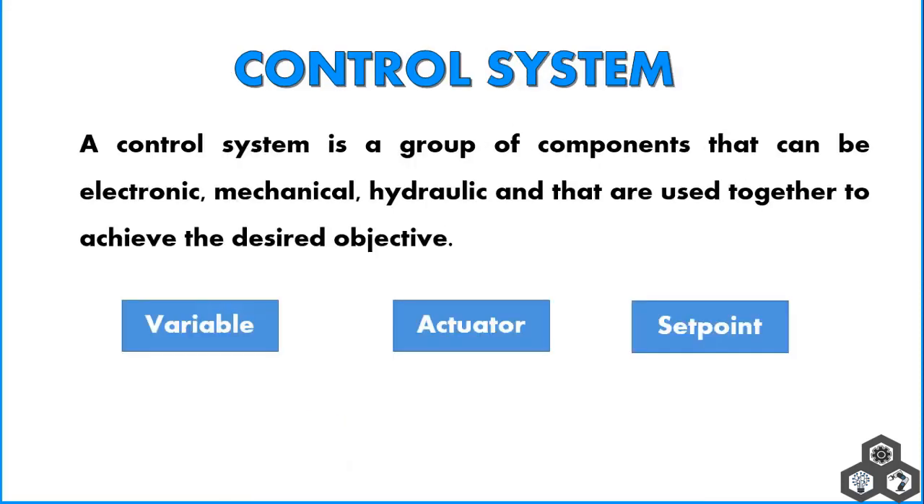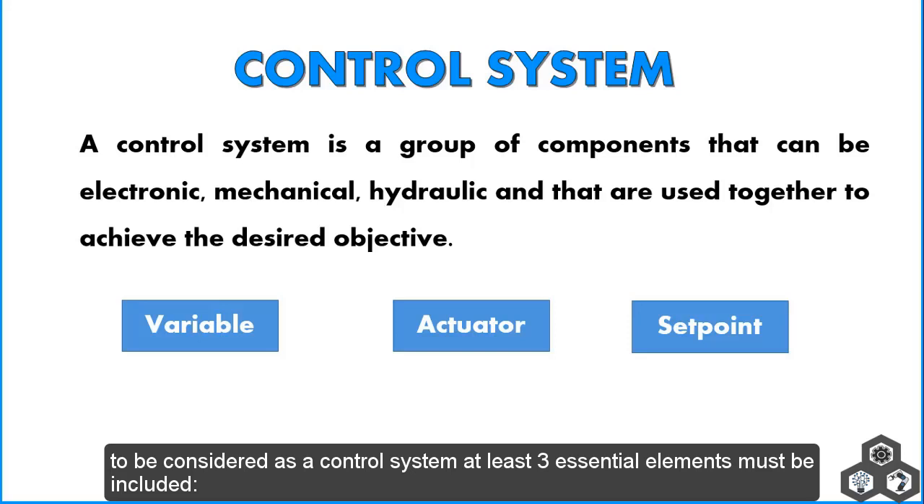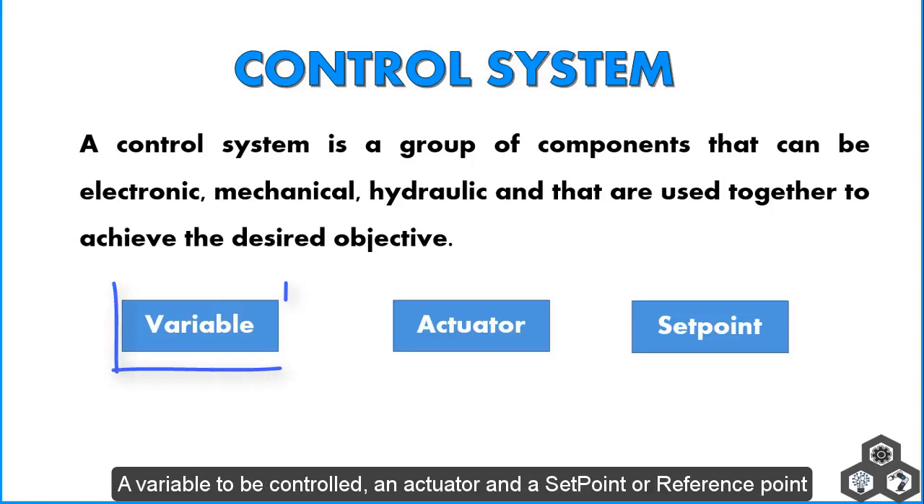So what is a control system? A control system is a group of components that can be electronic, mechanical, hydraulic, and that are used together to achieve the desired objective. To be considered a control system, at least three essential elements must be included: a variable to be controlled, an actuator, and a set point or reference point.